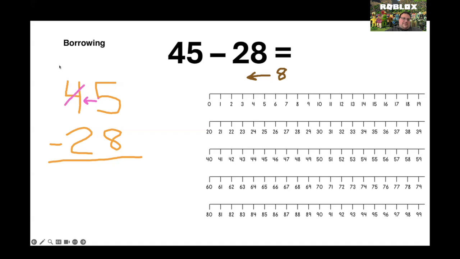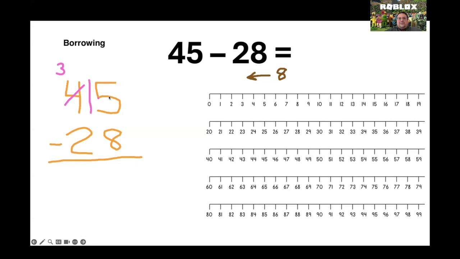It becomes a 3. And that 1 that we took away from the 4 to become a 3, we now want to put in front of the 5. Now, instead of a 5, it is a 15.